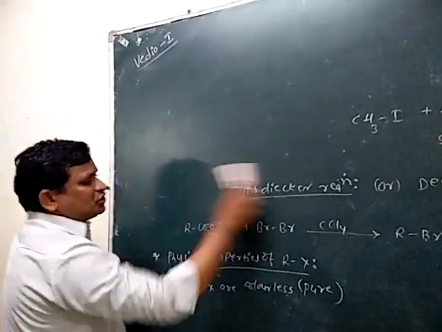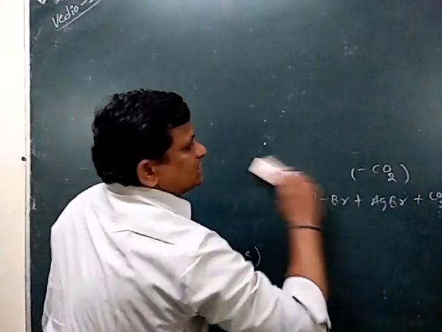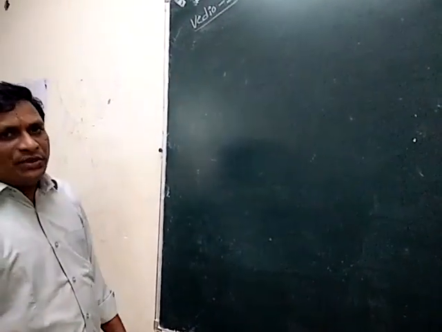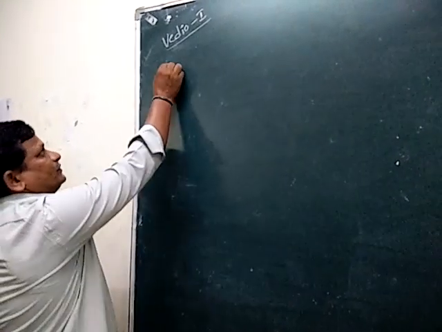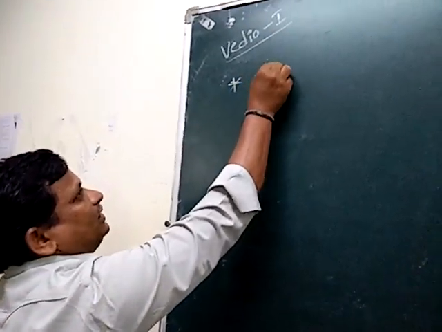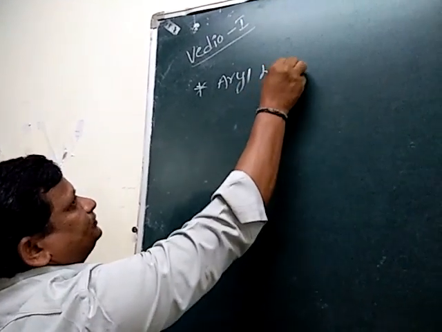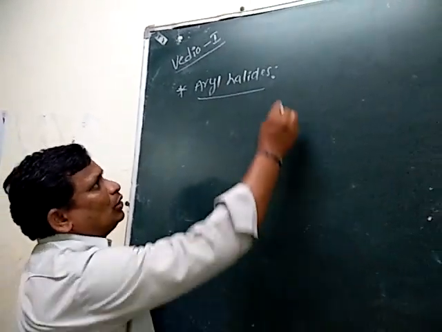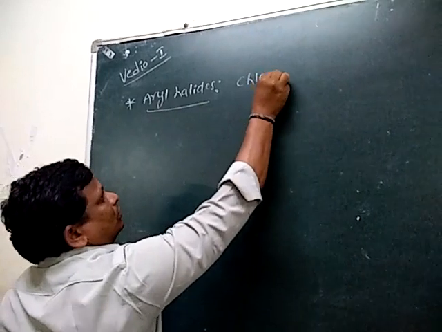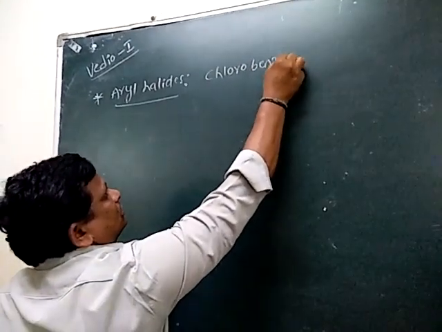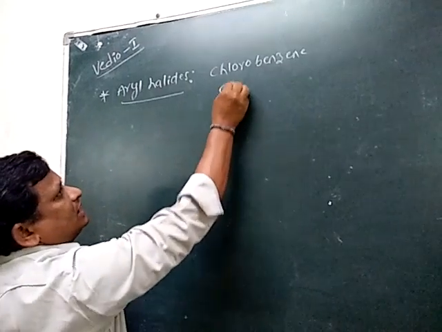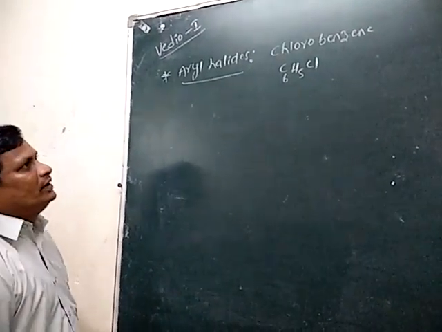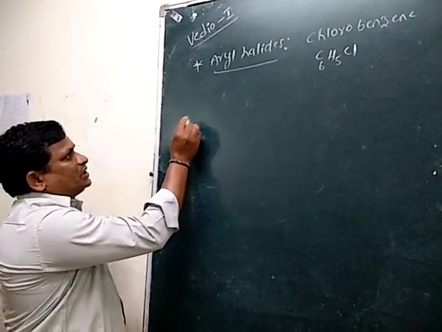So then after completion of the physical properties of the alkyl halides, then we are going to discuss about preparation and the properties of the aryl halides. So next topic is aryl halides. So in aryl halides, best example is chlorobenzene. Chlorobenzene with molecular formula is C6H5Cl. So now first preparation method.